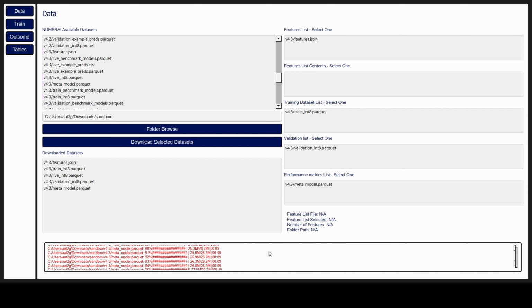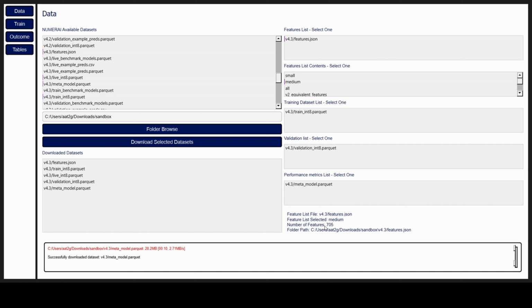Once downloaded, the datasets will appear in the list below and automatically be distributed to the correct lists on the right-hand side of the page. You will then select your feature list, and from your feature list, it will automatically display a list below for your feature list contents, which is how many features you want to train your model on. NumerAI categorizes them for you, and at the bottom, you can view the number of features contained within each file. Then the user will select his training file, his validation file, and finally his meta model file before he moves on to his training tab.